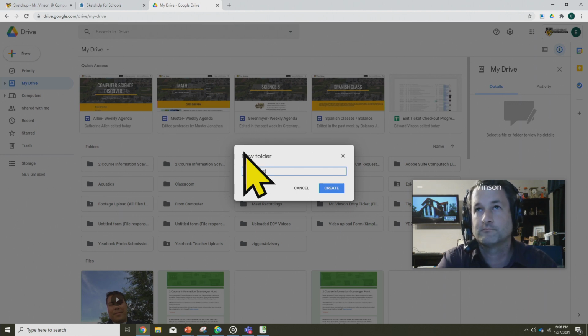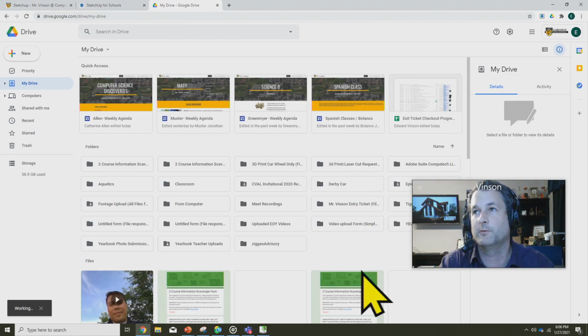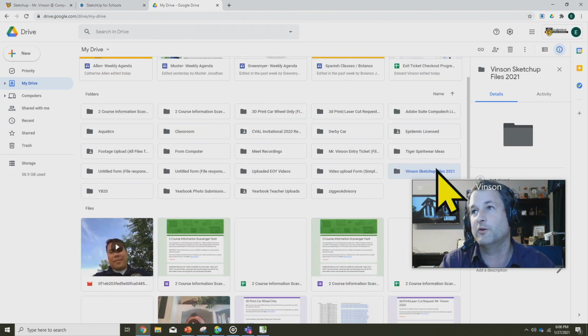If I could spell 2021. Vinson SketchUp Files 2021 and make that new folder. It's going to show up right here. It's going to be empty. All is right with the world.